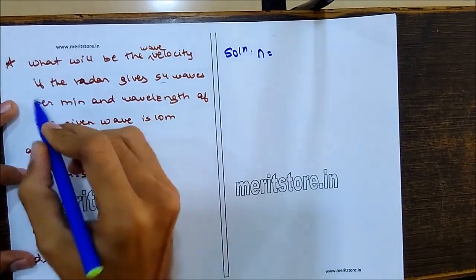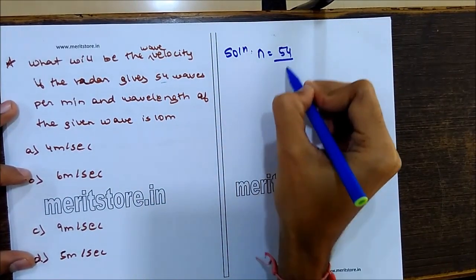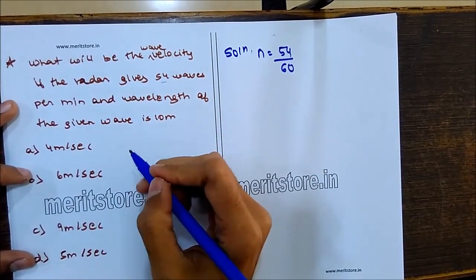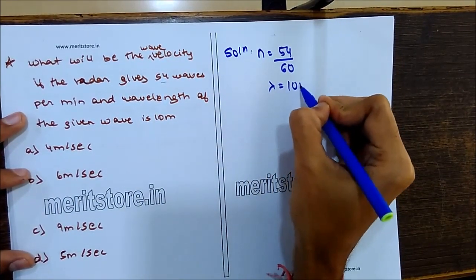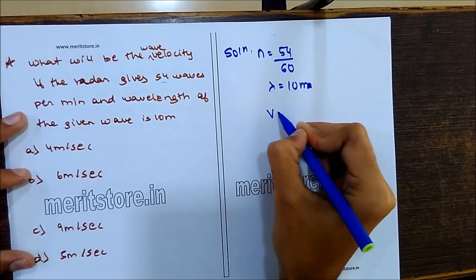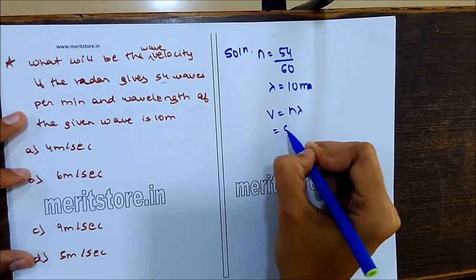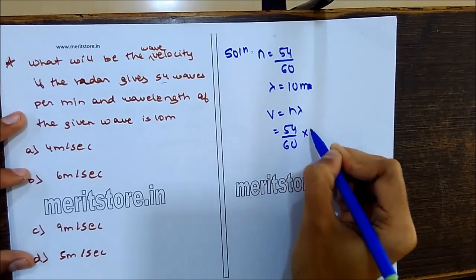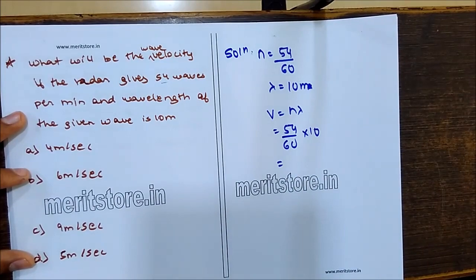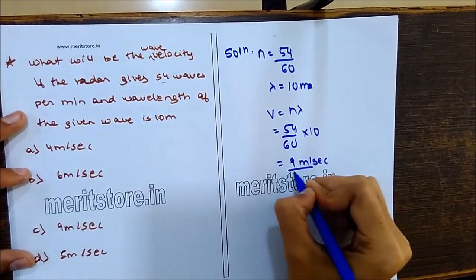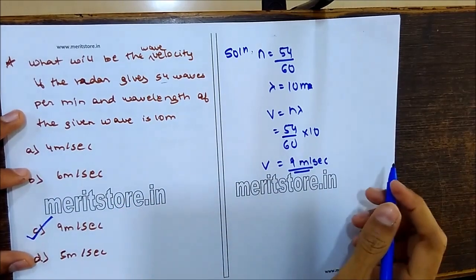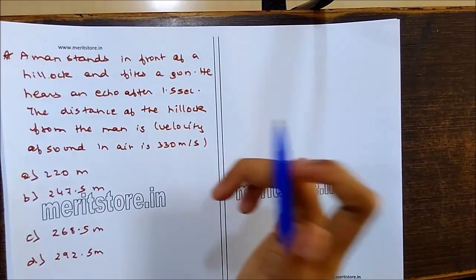The frequency n is given as 54 waves per minute, that is 60 seconds, so 54 upon 60, and the wavelength lambda is given as 10 meters. We need to find the velocity v, which is equal to n lambda, that is 54 upon 60 into 10, that is 9 meters per second. So v is equal to option C, 9 meters per second.